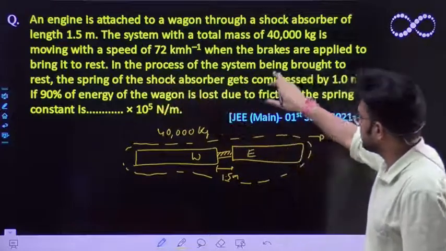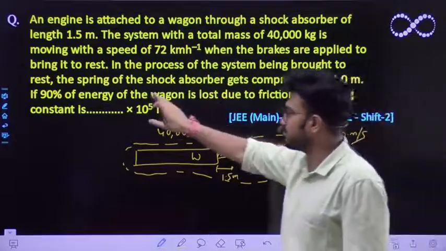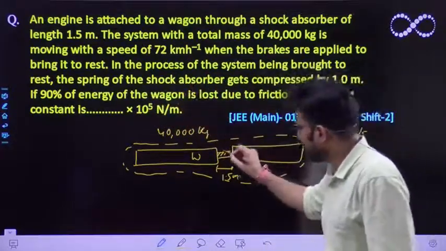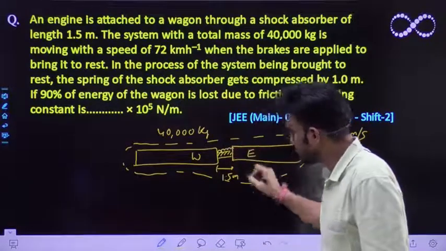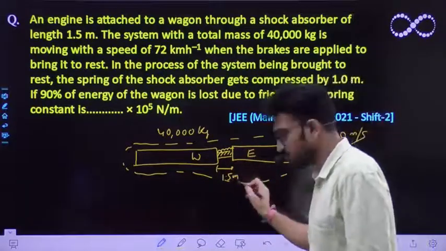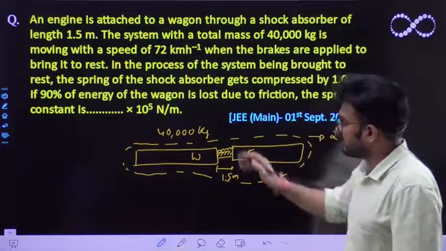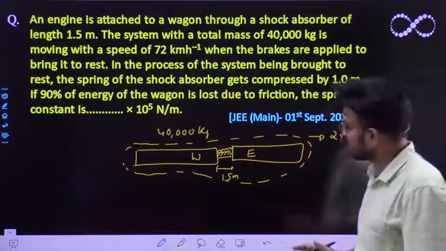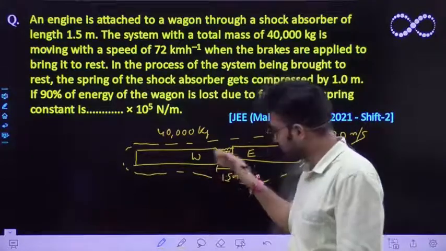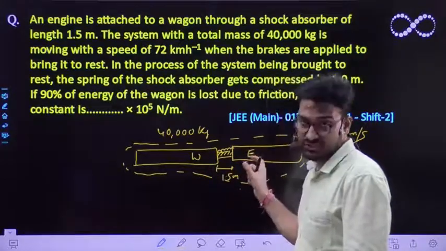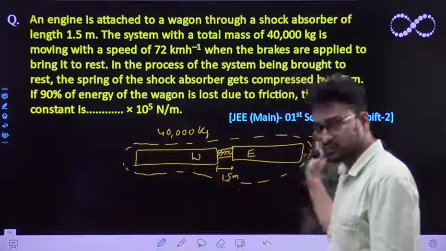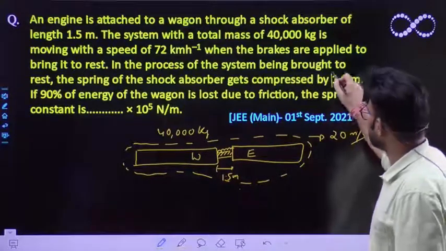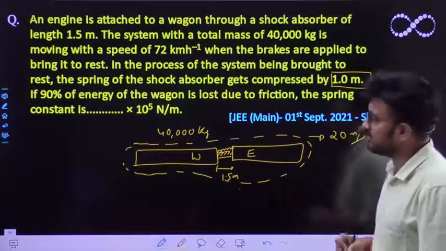In the process of the system being brought to rest, the spring of the shock absorber, whose length is 1.5 meter, gets compressed by 1 meter. So that means it has some spring potential energy stored in it. Once it comes to rest, it is compressed by a distance of 1 meter.